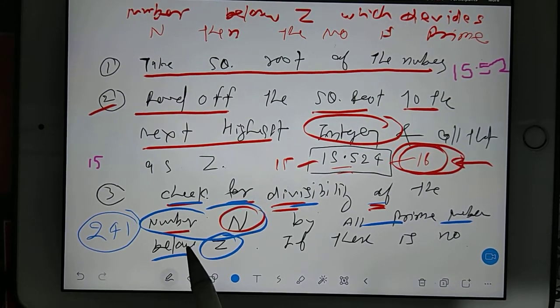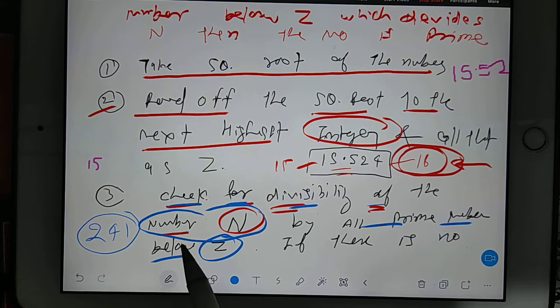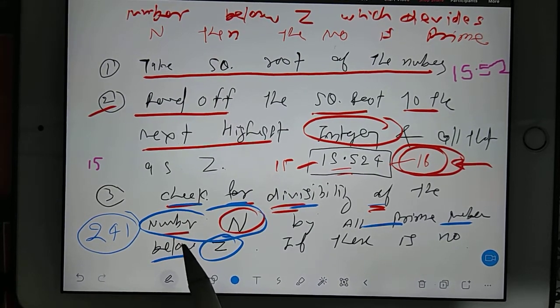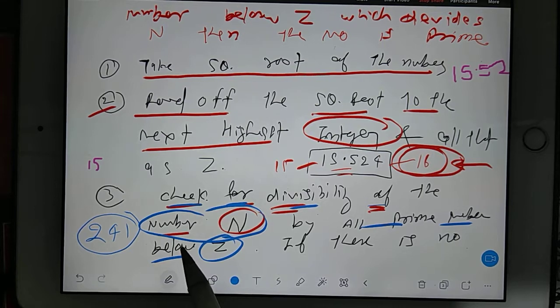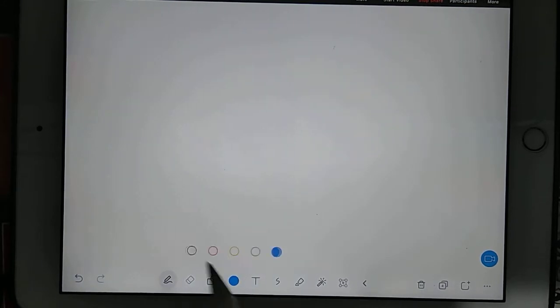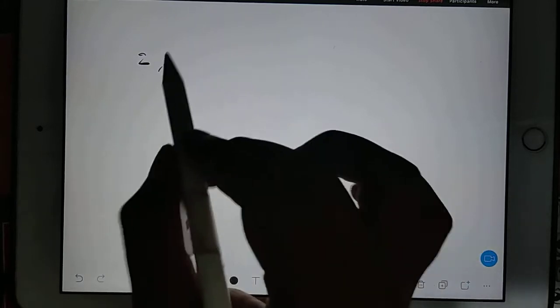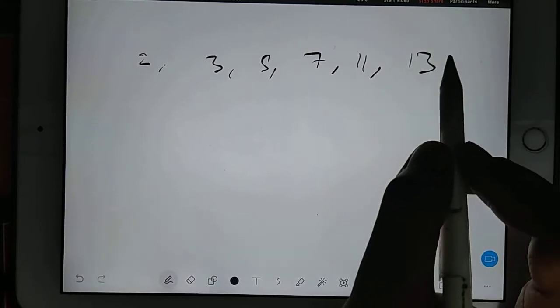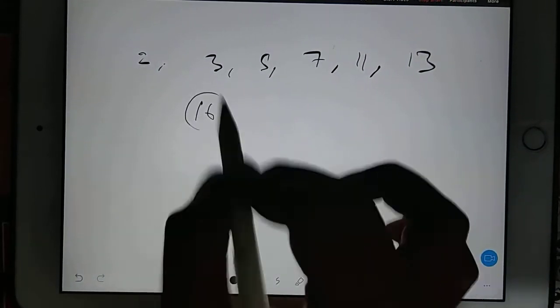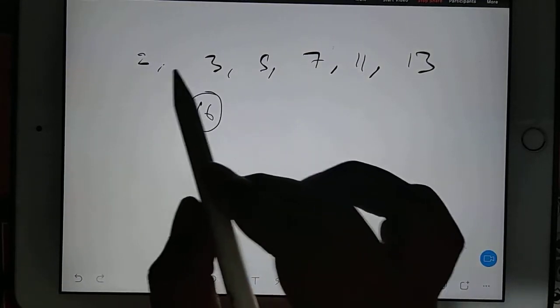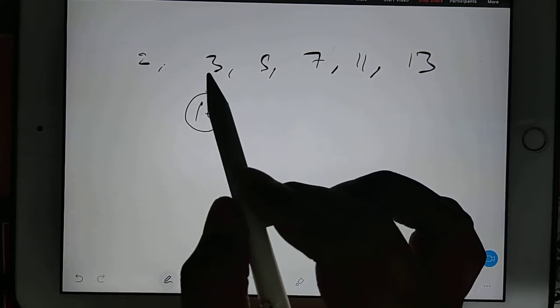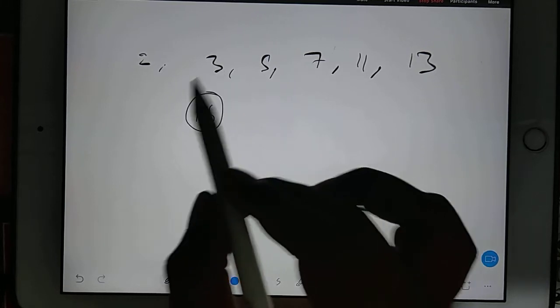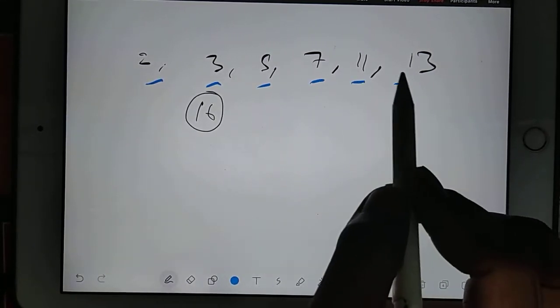Okay. So see here, below 16, how many prime numbers are possible? We can recall those prime numbers: 2, 3, 5, 7, 11, 13. These 6 numbers are below 16. I will change the page. 2 is a prime number actually, and 3 and 5 and 7 and 11 and 13. These are the prime numbers. Now we have got 16 here. So check out. Prime numbers less than 16 are 2, 3, 5, 7, 11, 13.